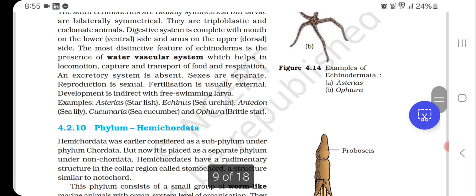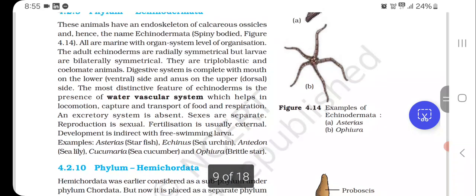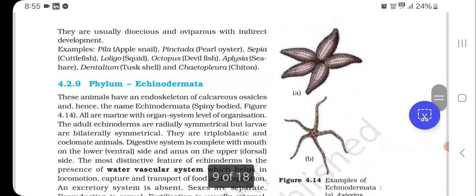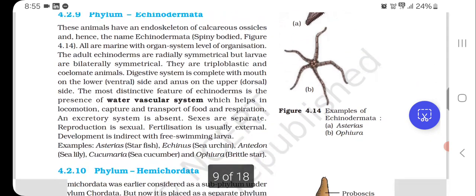Examples: Asterias, starfish; Echinus, sea urchin; Antedon, sea lily; Cucumaria, sea cucumber; Ophiura, brittle star. Examples of Echinodermata are A. Asterias, B. Ophiura.